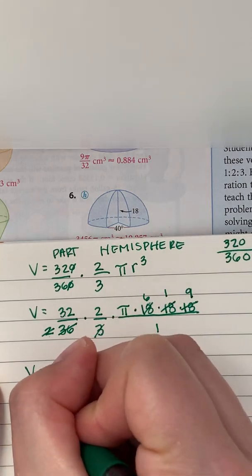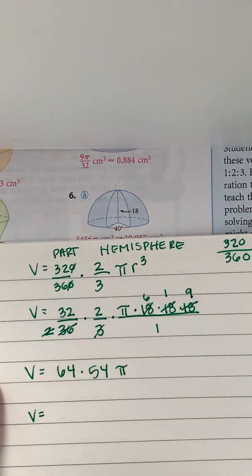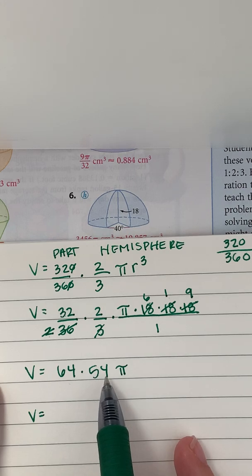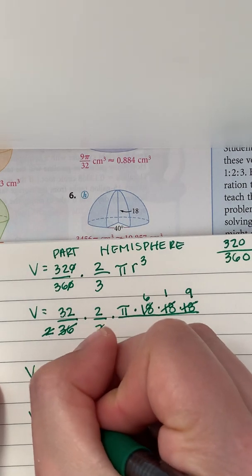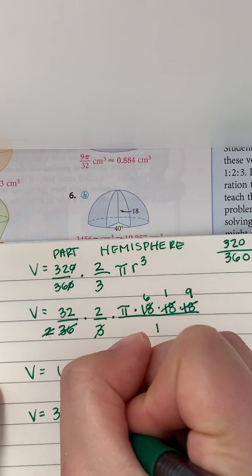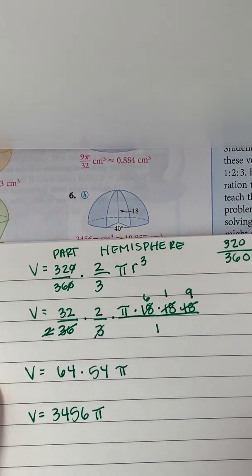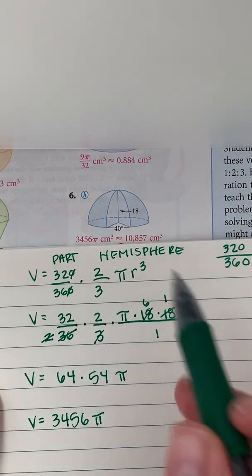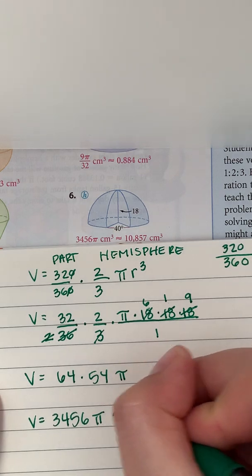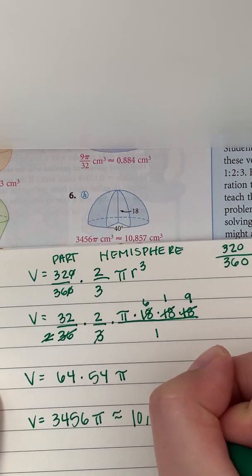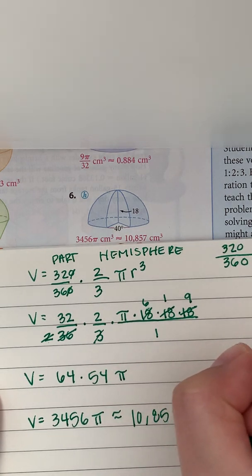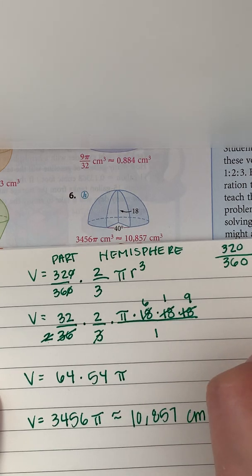And so my volume is equal to 64 times 54. I would do that in a calculator, and we get 3,456 pi, which if you were to multiply that in a calculator, you can see right here, it would be approximately 10,857 cubic centimeters.